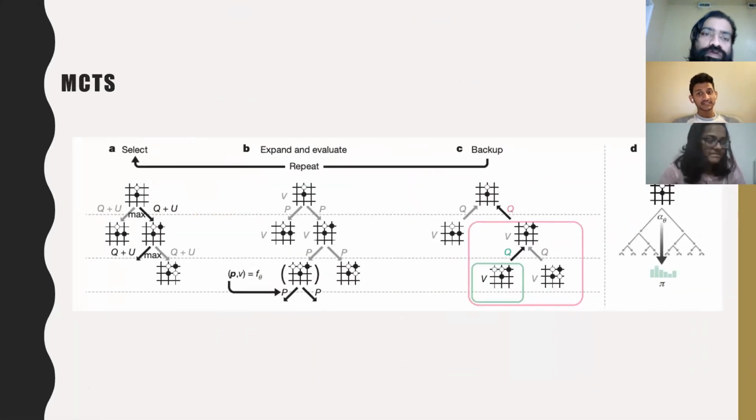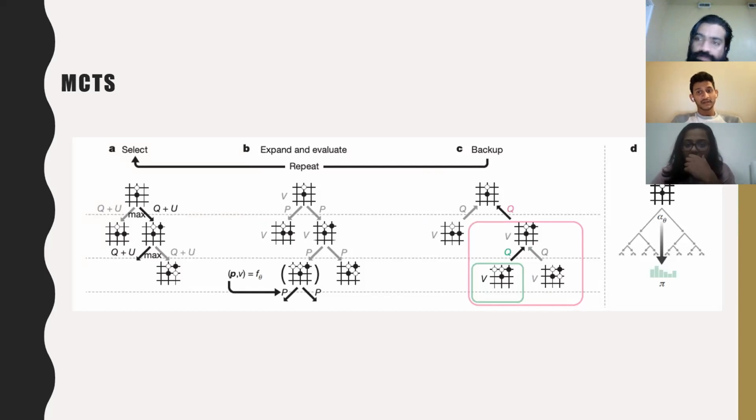And coming to the MCTS, each simulation selection traverses the tree by selecting the edge with the highest action value Q, as shown in the figure, plus an upper confidence bound that depends on the prior probability P, which we are going to show in the figures.